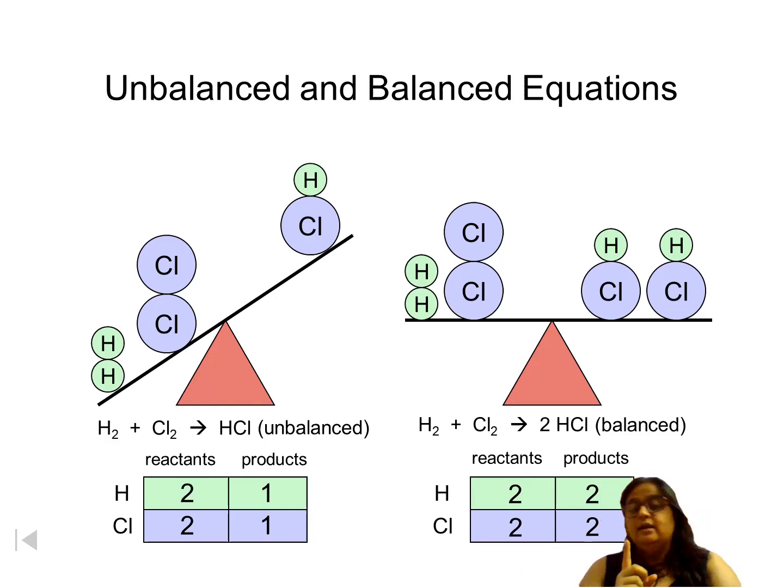Always remember, whatever number you are adding, you will always add it as a coefficient. आप उसको आगे number लगाओगे, you will not change the compound. आप HCl को HCl2 नहीं लिख सकते या H2Cl2 नहीं लिख सकते हो. It is not possible. Reaction is completely wrong. 0 marks. ठीक है? आपको सिर्फ जो number लगेगा balancing के लिए, you have to write as a coefficient in front of that compound. उससे पहले लगाना है, before that. Got it? आप compound के formula को change नहीं कर सकते.